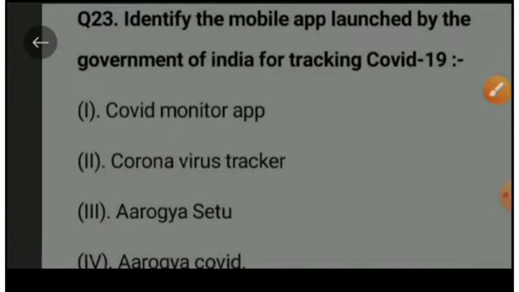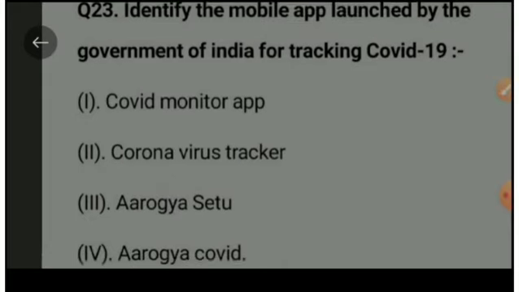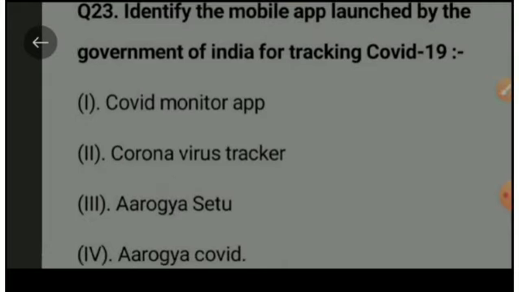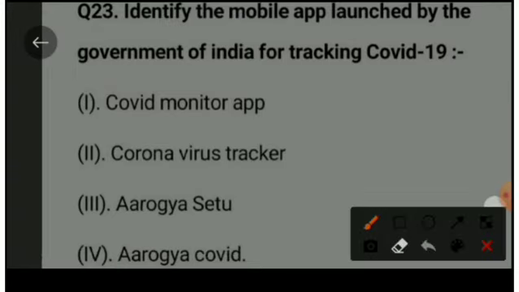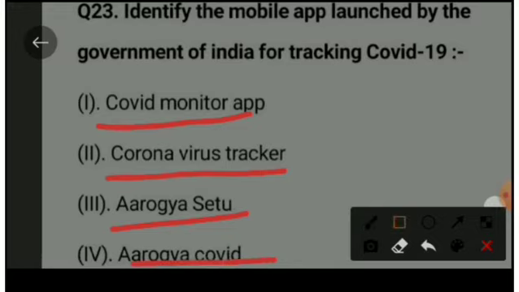Next question is, identify the mobile app launched by the government of India for tracking COVID-19. Option A is COVID Monitor app, option second is Coronavirus Tracker, option third is Arogya Setu, option D is Arogya COVID. The right option is Arogya Setu.